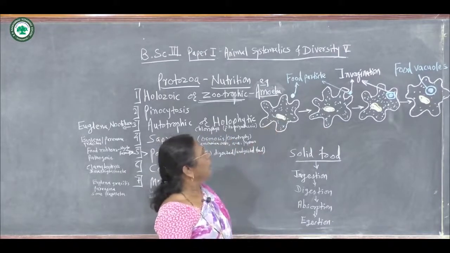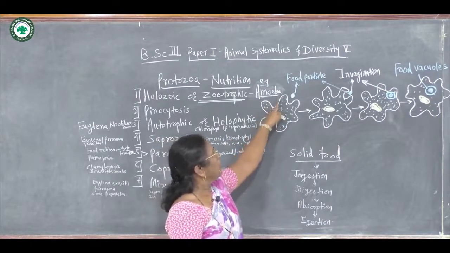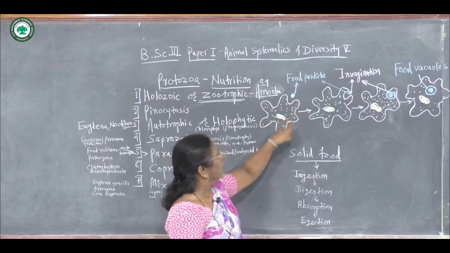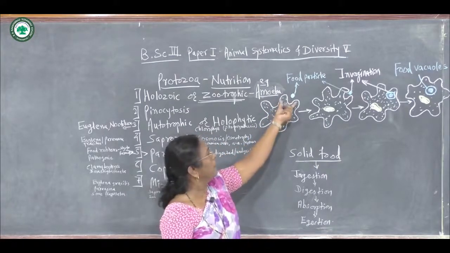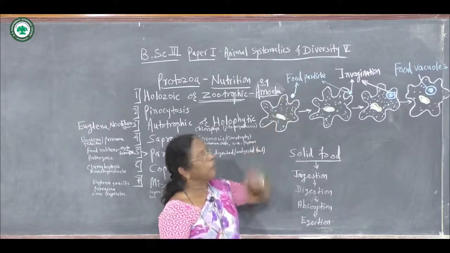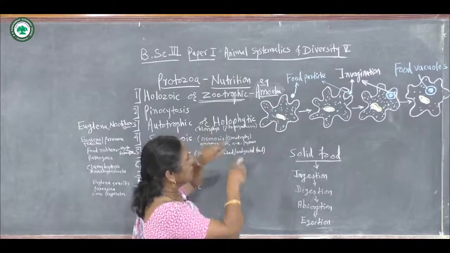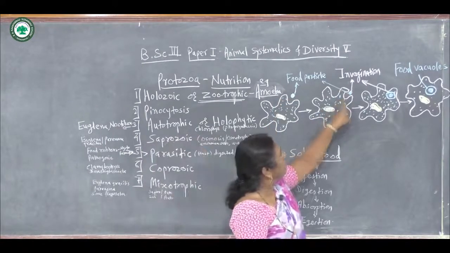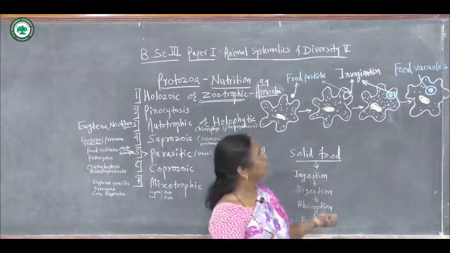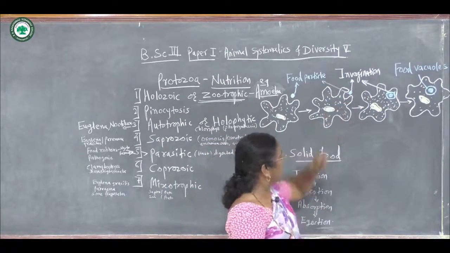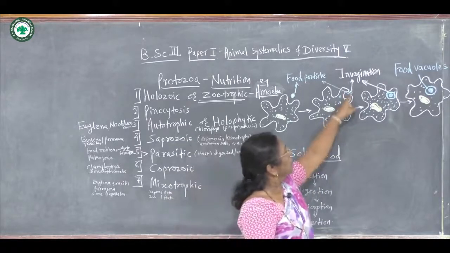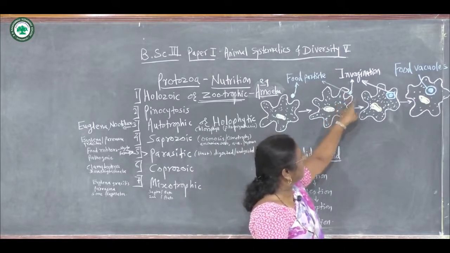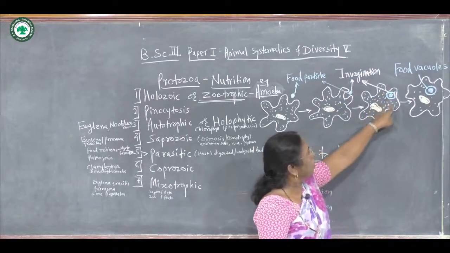How does it take food? By the pseudopodia. When these pseudopodia come in the vicinity of the food, or in contact with the food particles, they start engulfing that food. This is the intake of food, that is ingestion. The food is engulfed within the body.